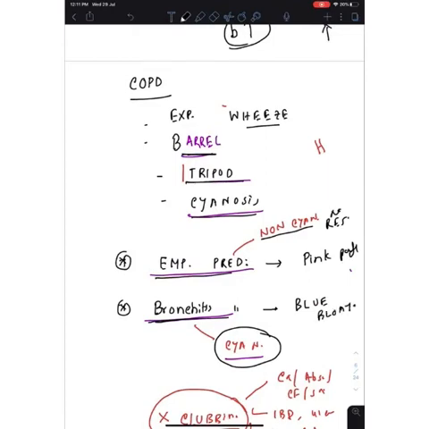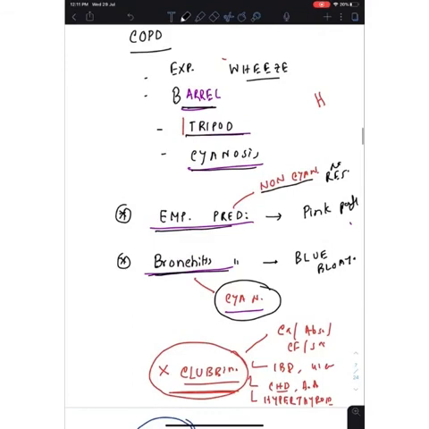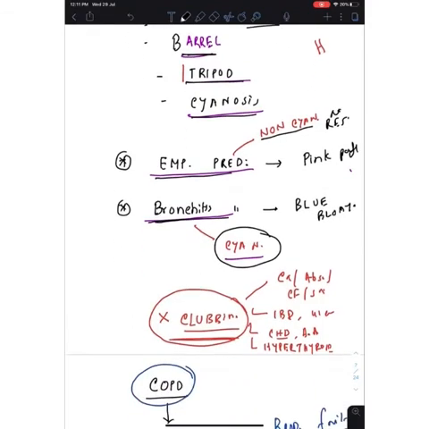But one important point you have to remember is that clubbing is not a feature of COPD. Clubbing is seen in lots of conditions like lung cancer, non-small cell lung cancer, cystic fibrosis, sarcoidosis, asbestosis. In the GIT, like inflammatory bowel disease, GI cancer like esophageal cancer, congenital cyanotic heart disease, aortic aneurysm, aortic fistula, and hyperthyroidism, you may get features of clubbing, but importantly not in case of COPD. So clubbing is not a feature of COPD. It's a very important point.